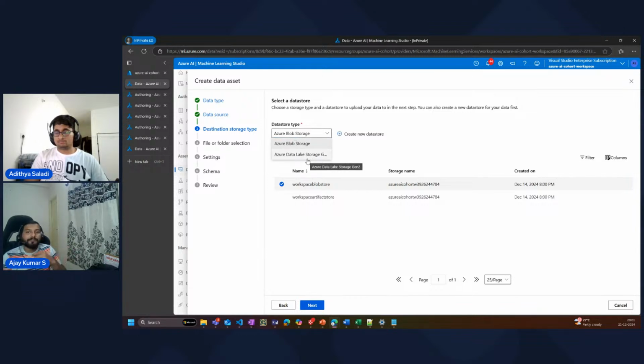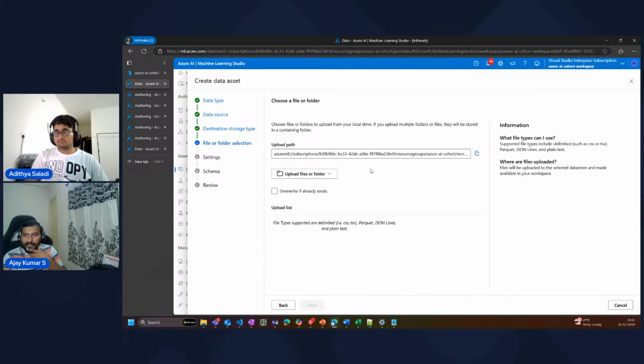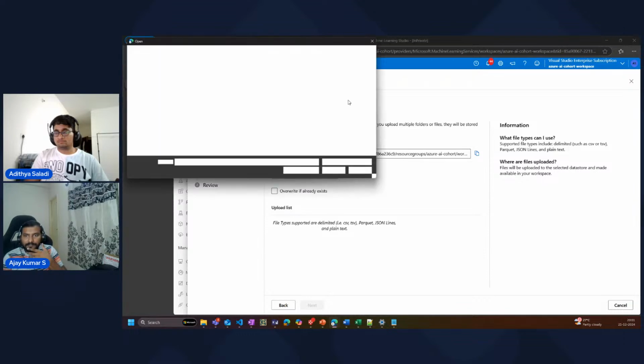Like I said, if you have a month old data or a week old data for Twitter tweets, it will be huge. So I'm going to use blob storage for this smaller data, but if you have a huge data set, you can use the data lake. I already have an existing blob storage created called workspace blob store. So I'm going to use the same thing. I'm not going to use anything new. And this gets uploaded into this path. I'm going to upload the file here.